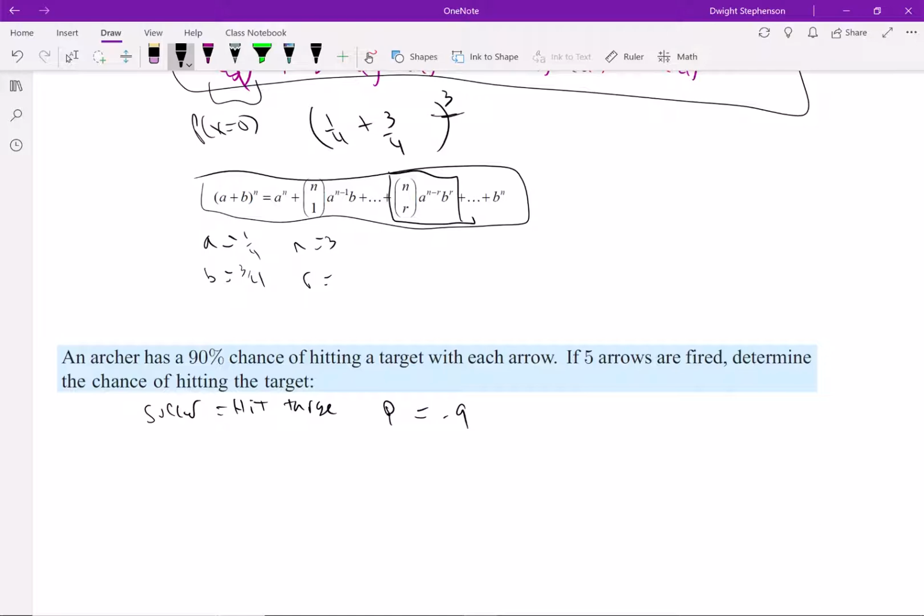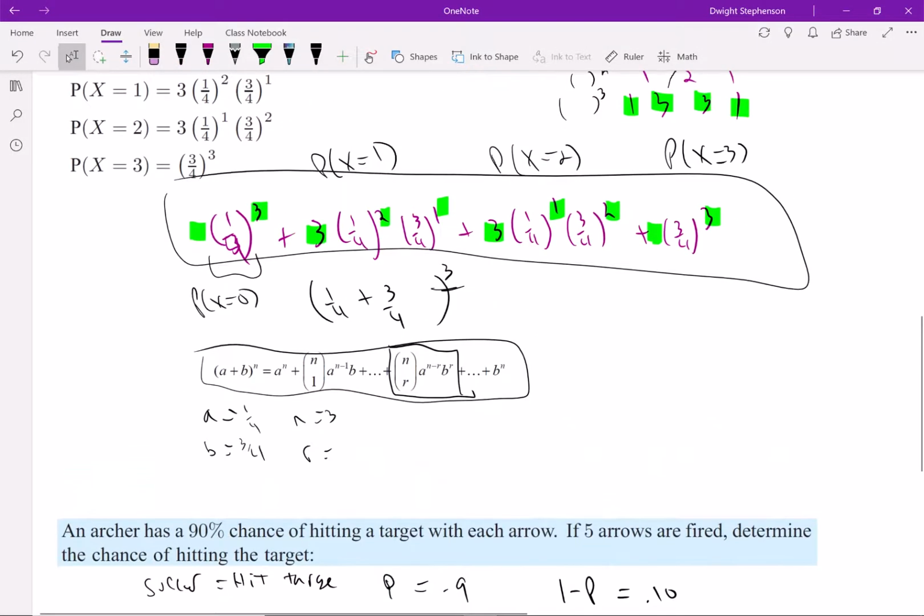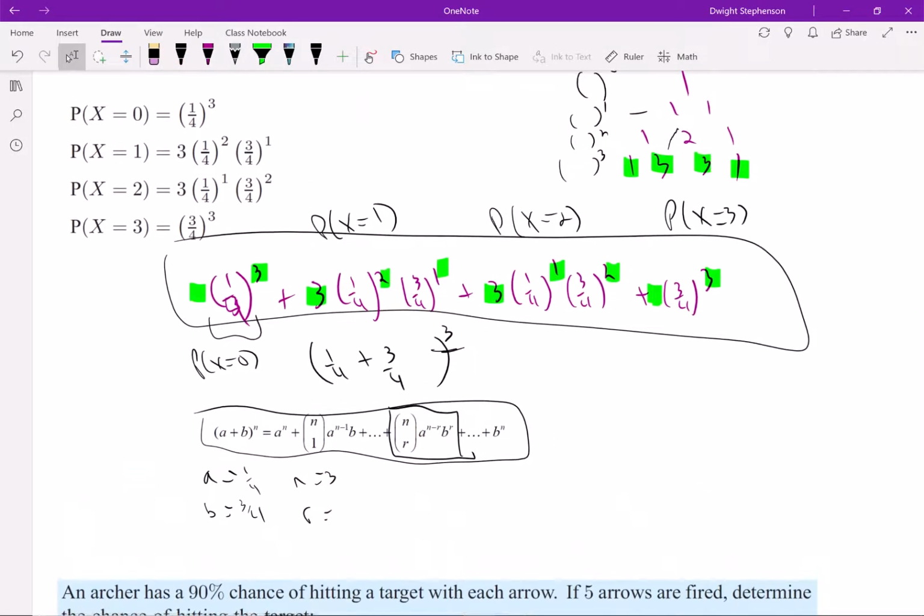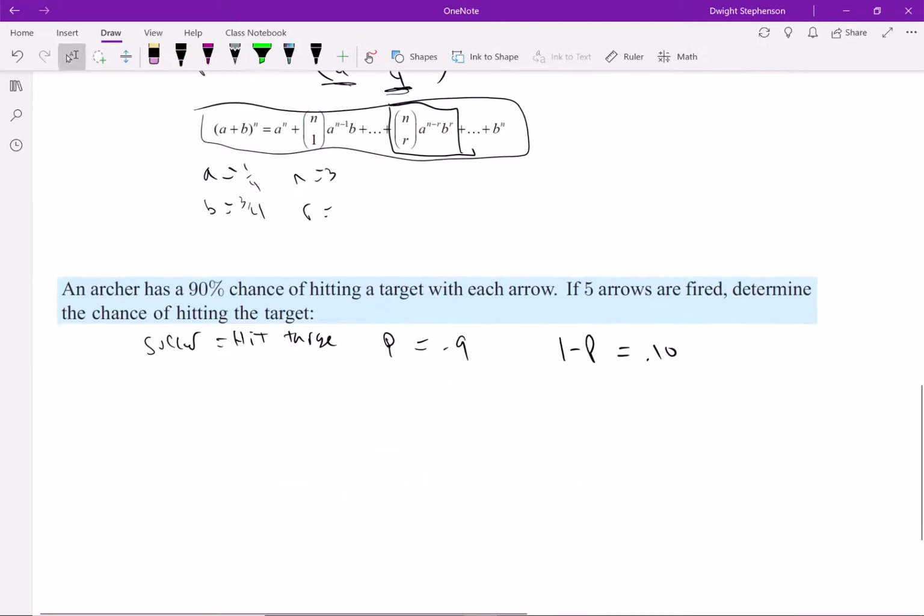That means 1 minus p, the probability of not having success, is 10%. And so just like we did up here, where we saw it was success and non-success, we're going to write this as 0.9 plus 0.1 to the 5th power. The reason we're using a 5 here is because we're going to do 5 trials. If we want to do 10 arrows, then we put a 10 in.